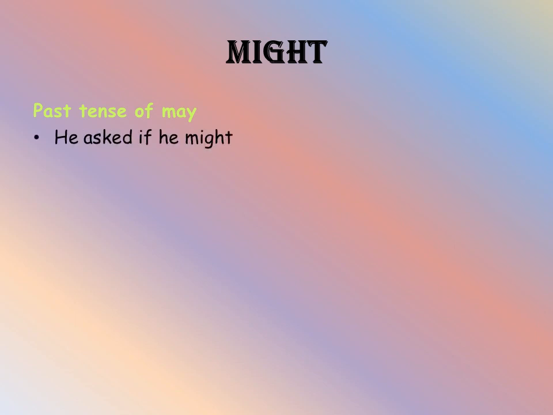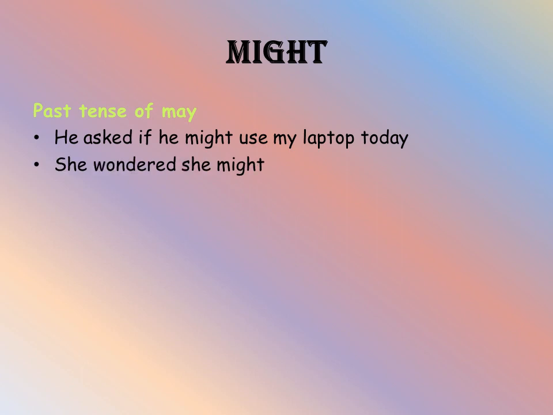Let us see the next modal auxiliary, might. Might is the past tense of may. It is used to denote possibility of less occurrence. Example, he asked if he might use my laptop today. She wondered if she might bring the boyfriend to the ceremony. In these two cases, the chance of occurrence is very less.